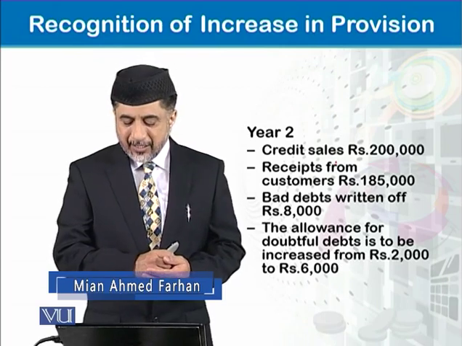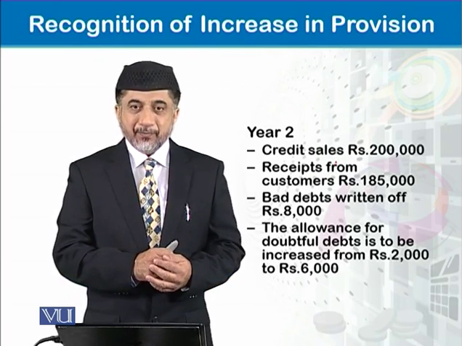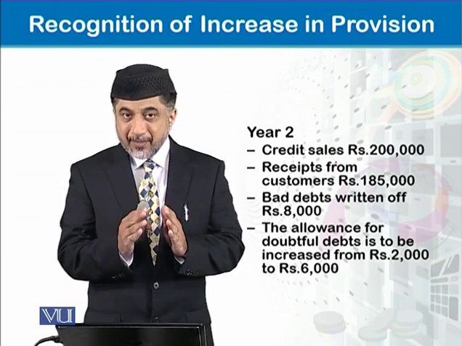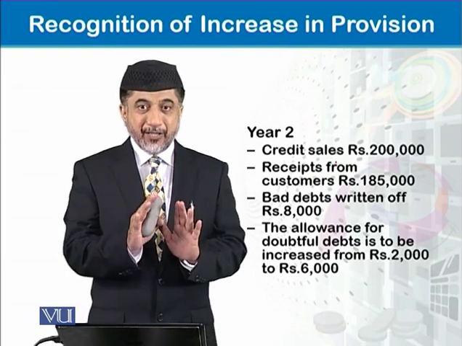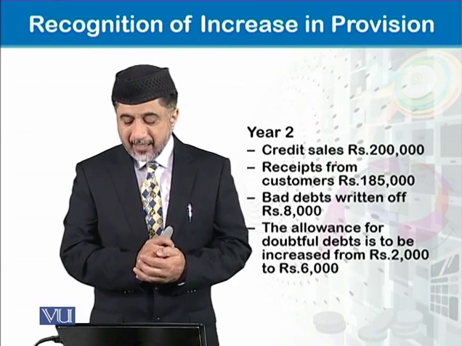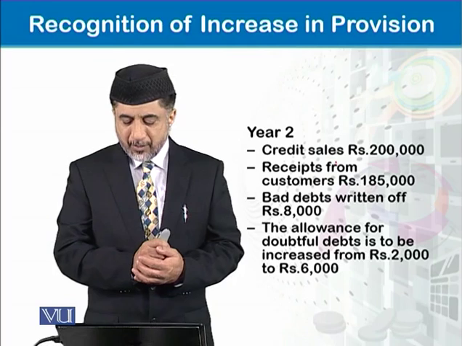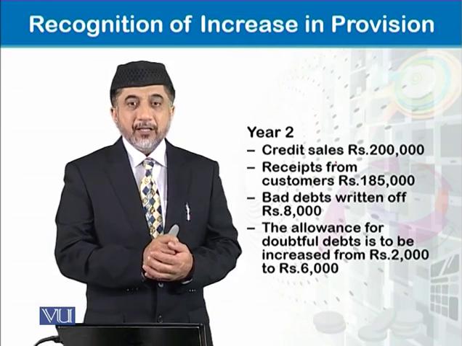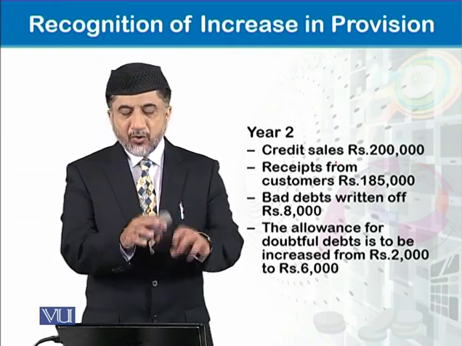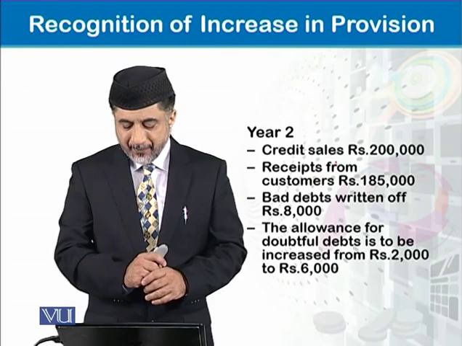Since we are in year 2, this would be a continuity of the example that we discussed in the previous module. We'll take opening balances from there. Credit sales in this year 2 are 200,000. Receipts from customers are 185,000 during the year 2. And bad debts written off during the year are 8,000.